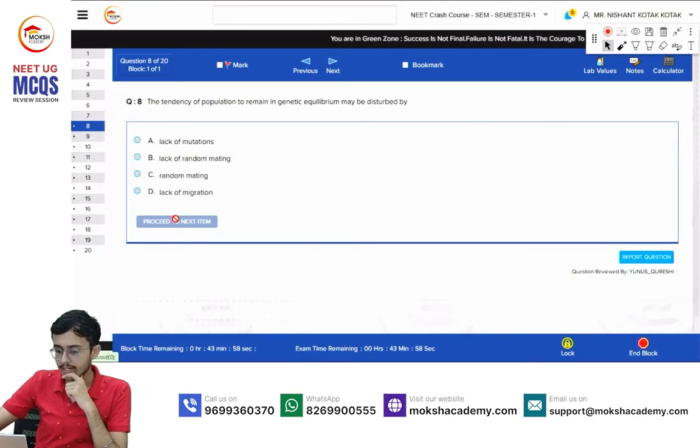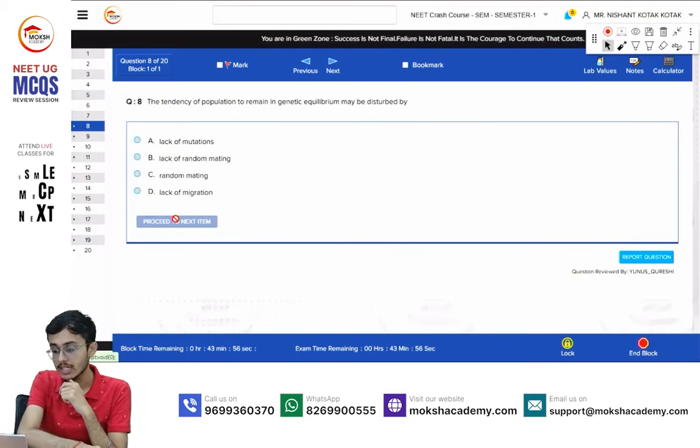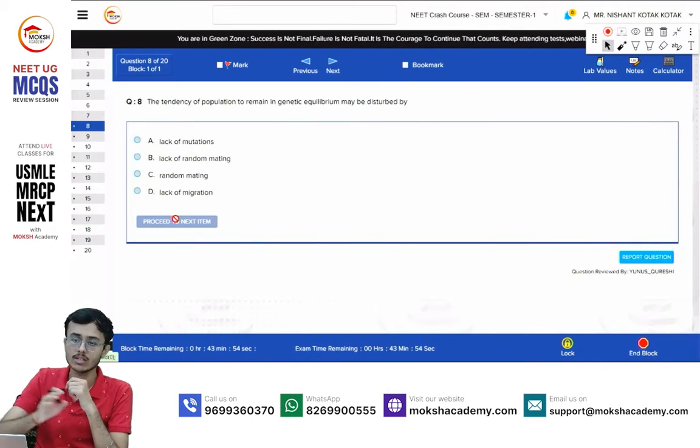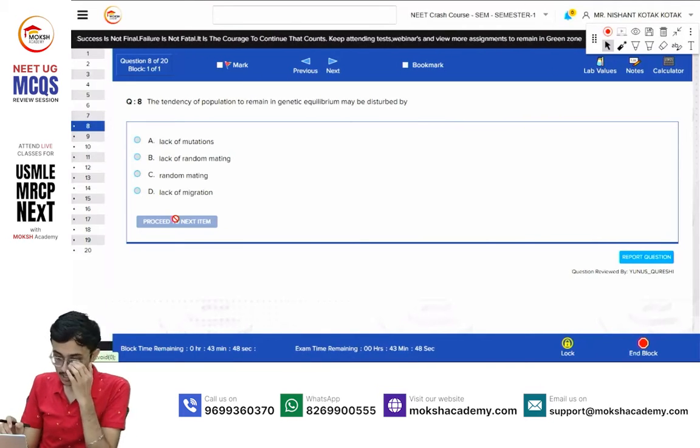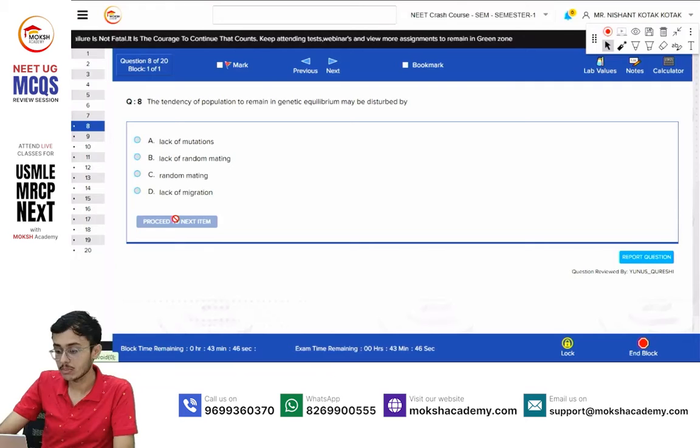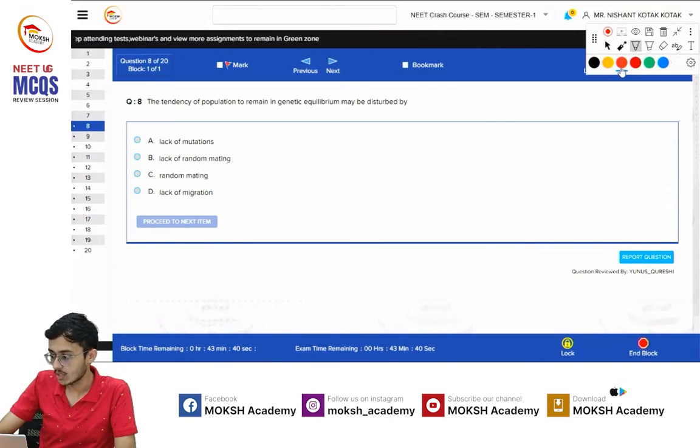Question 8. The tendency of a population to remain in genetic equilibrium may be disturbed by... As you all can see, the majority of MCQs are based on equilibrium. So the tendency of a population to remain in genetic equilibrium may be disturbed by. This is extremely important. Try to remember it and try to save this.